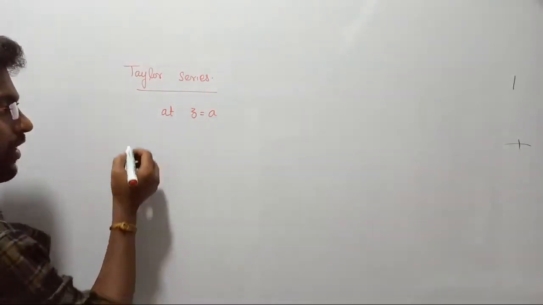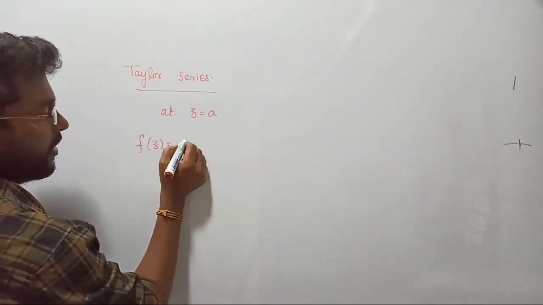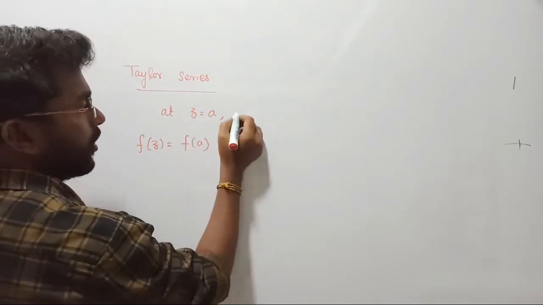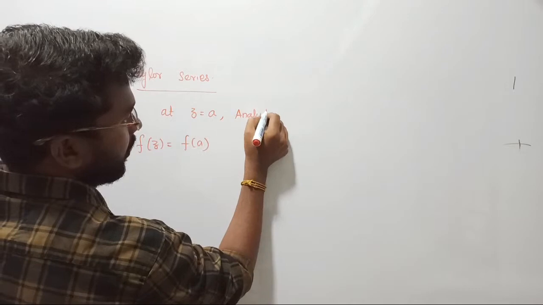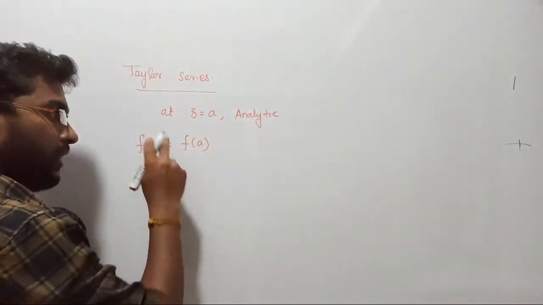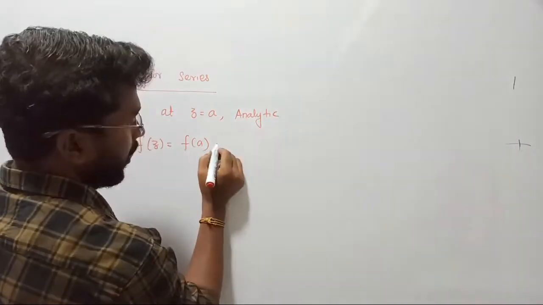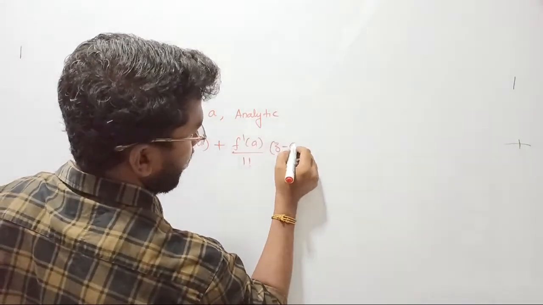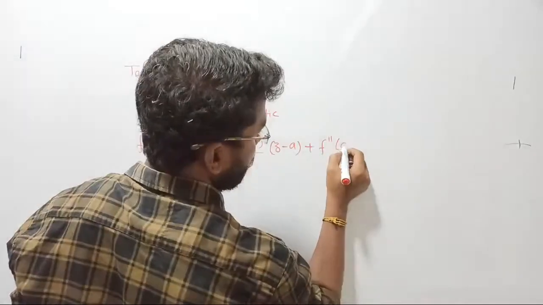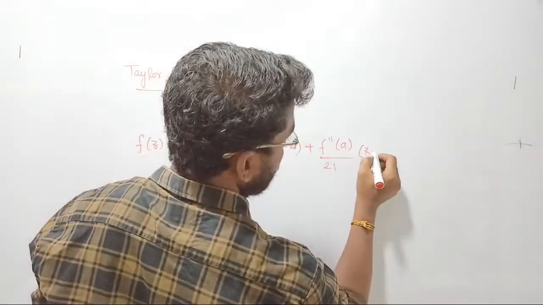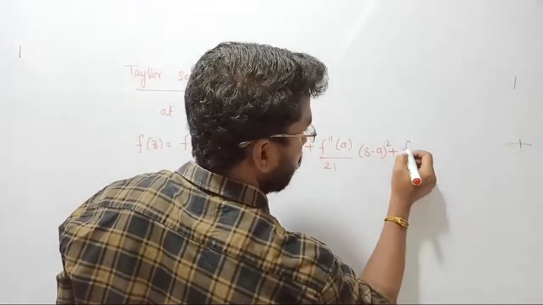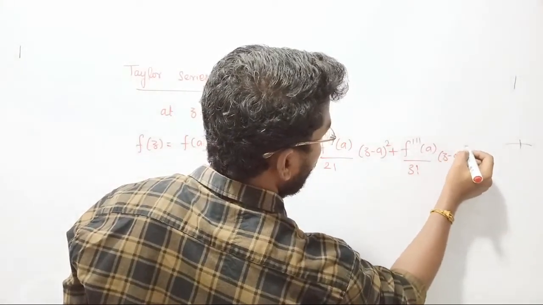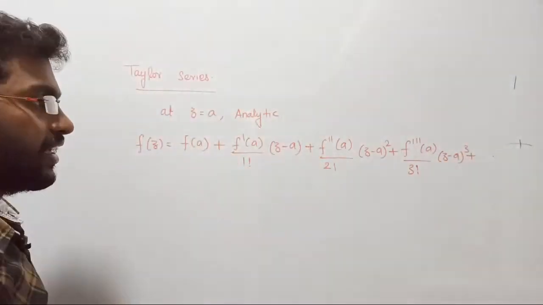At the selected point z equal to a, the function f of z can be defined as f of a plus f dash of a upon 1 factorial into (z minus a), plus f double dash of a upon 2 factorial into (z minus a) whole square, plus f triple dash of a upon 3 factorial into (z minus a) whole cube, plus etc. That series expands further. The important thing is that at the selected point your function is analytic.